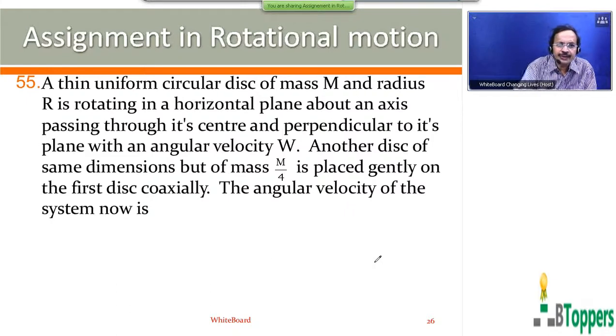So here also we can consider the two circular discs as one system and we can apply the conservation of angular momentum. Let us first find the ratio of the moment of inertia of the second disc to the moment of inertia of the first disc.